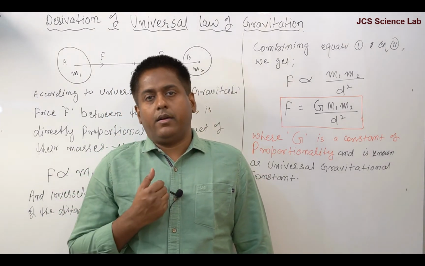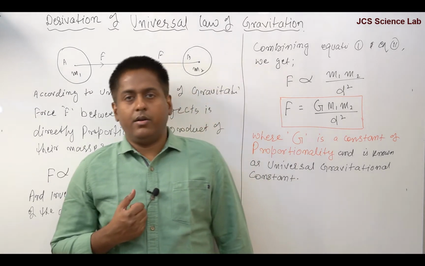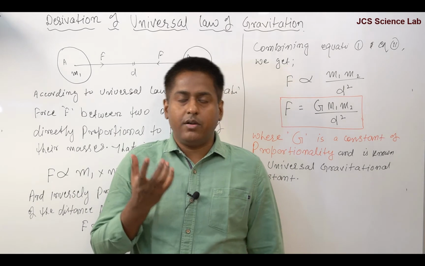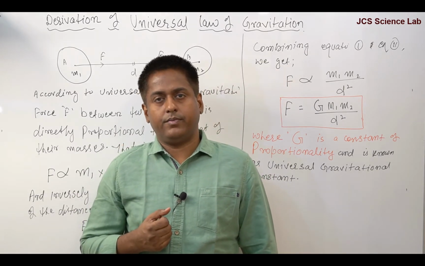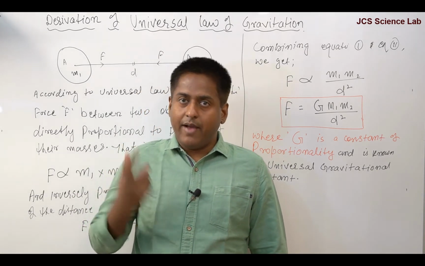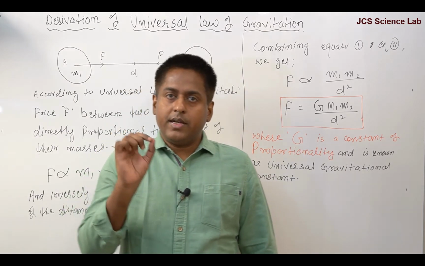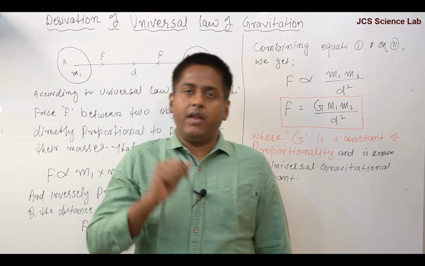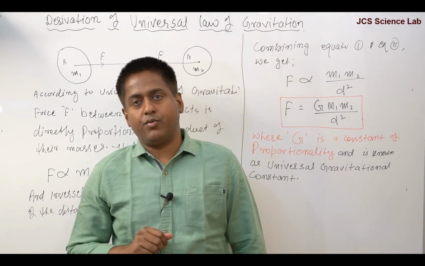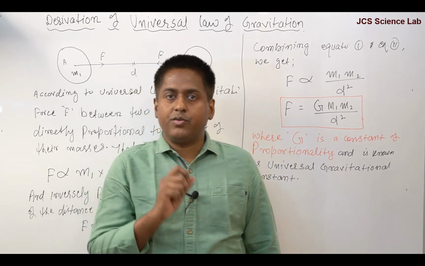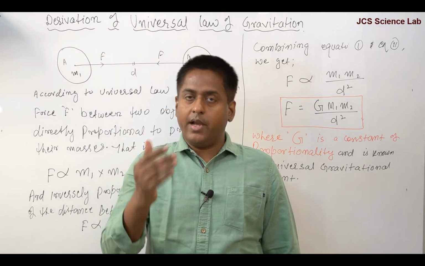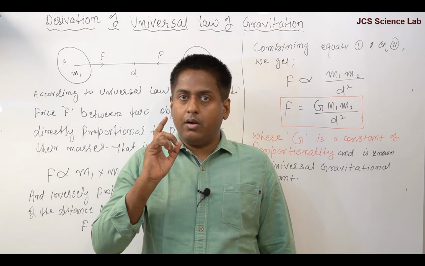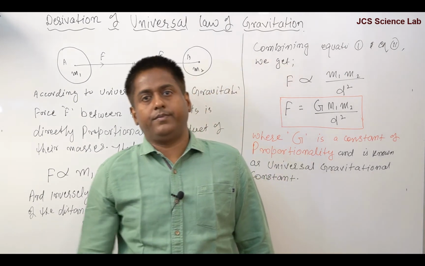And the value of capital G was calculated by Henry Cavendish by using a sensitive balance. And its value is 6.67 into 10 to the power minus 11 Newton meter square per kg square. Newton meter square per kg square is the SI unit of universal gravitational constant, or capital G.